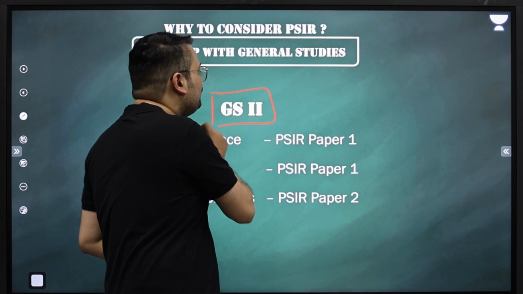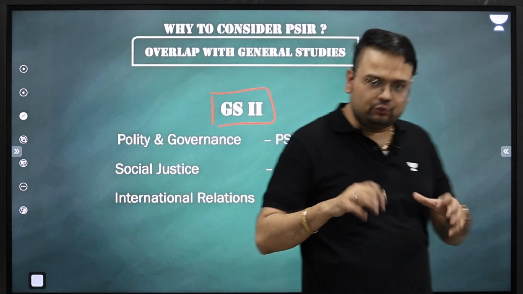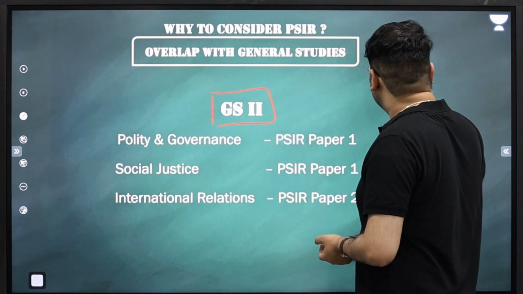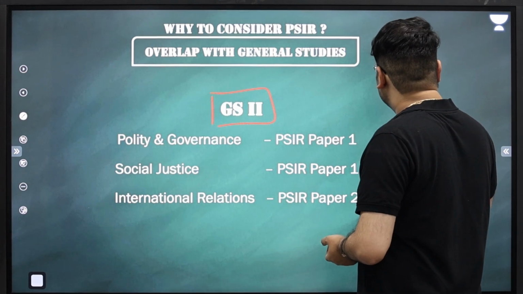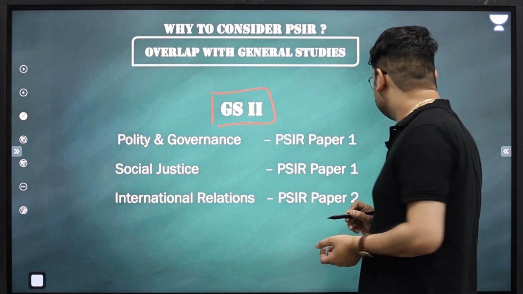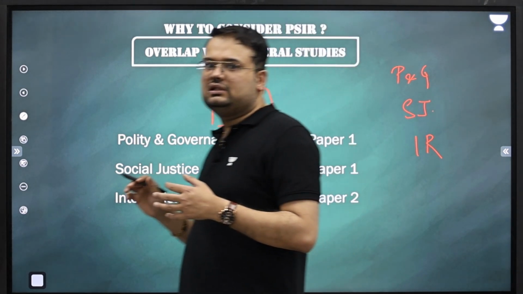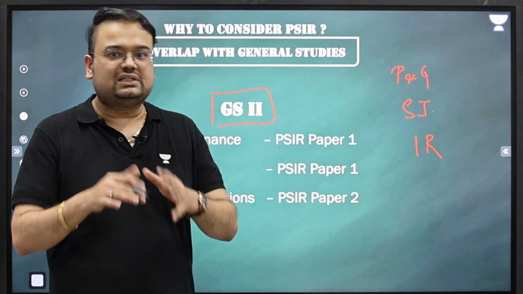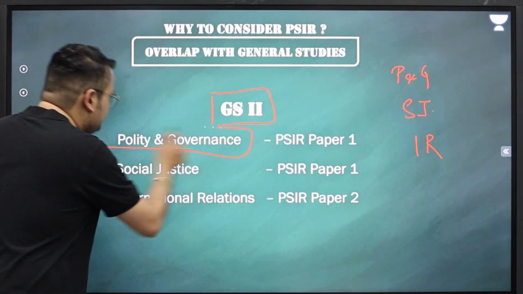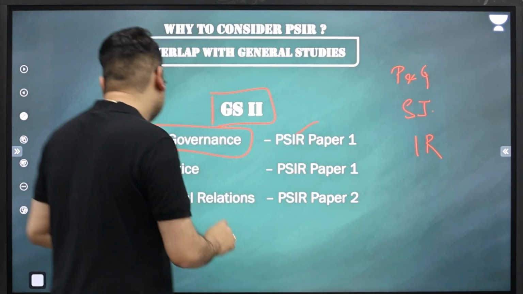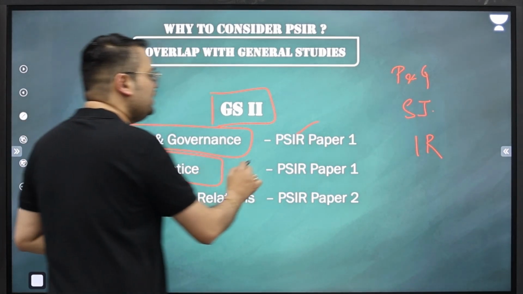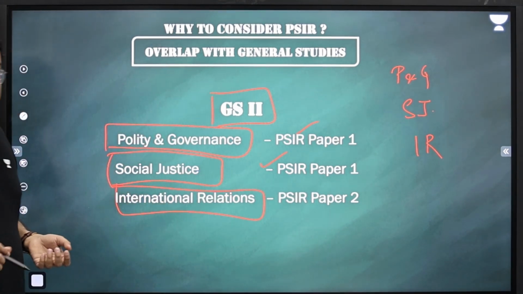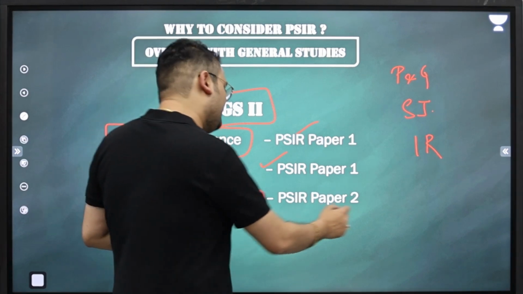I'm taking a leap of faith to assume that you must be knowing that when you talk about general studies paper 2, you have polity and governance, you have social justice, and you also have international relations. These are the topics we are covering in general studies paper 2 given in the UPSC syllabus. And when you compare it with the syllabus of PSIR, your polity and governance in its totality is getting covered in PSIR paper 1. Your social justice in totality is getting covered in PSIR paper 1. And your international relations, in a very dynamic and detailed manner, is getting covered in PSIR paper